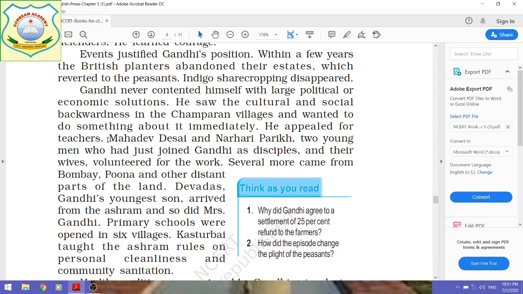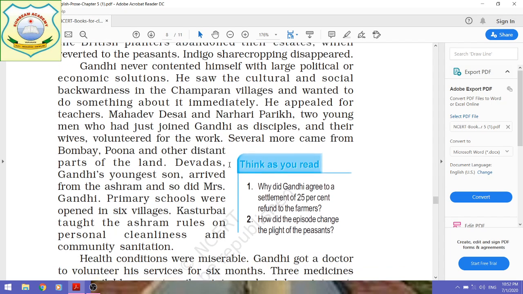Madhav Desai and Narhari Parikh, two young men who had just joined Gandhi as disciples, as his students, as his followers, and their wives volunteered for the work, and they became ready to offer their services selflessly, voluntarily.